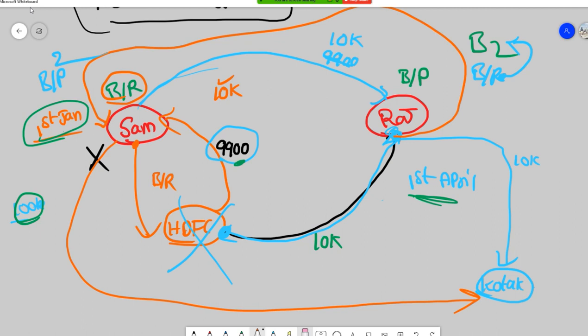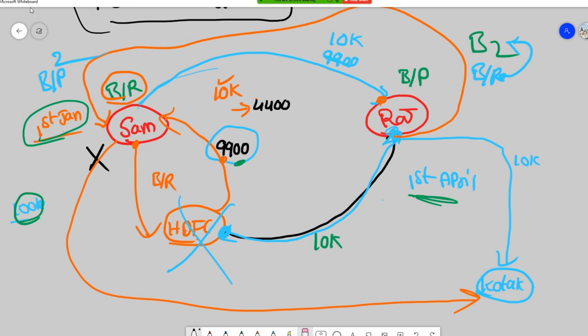So this is one way. Another way is, let's just say Sam requires 5,000 rupees and Raj requires 5,000 rupees. When the bill is drawn, Sam draws a bill for 10,000 rupees on Raj, and Sam discounts that bill with HDFC Bank for 10,000 rupees and receives 9,900 rupees. Out of the 9,900 rupees, Sam will take 4,400 rupees.